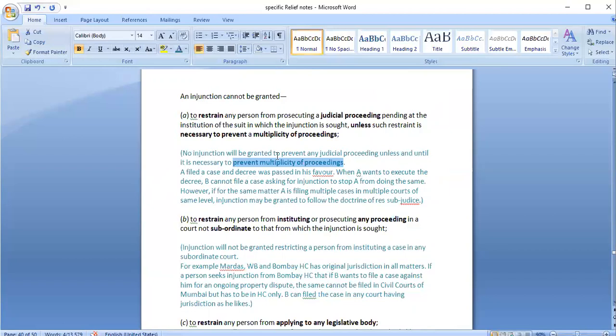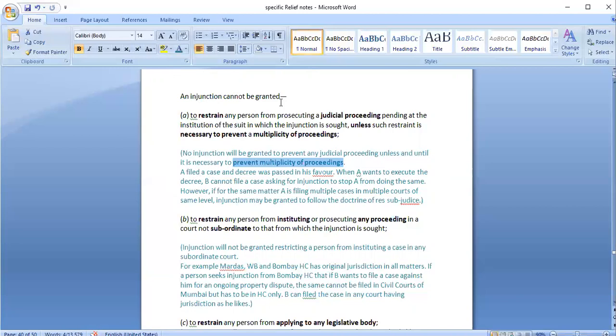In that case, B does not have a right to file such a case, because he is trying to prevent a person from prosecuting a judicial proceeding that is pending. The decree was in favor of A. If he wants to execute it, B cannot get an injunction that A should not go and execute that decree. Why? Because it would be hampering the judicial process. So in such cases, an injunction will not be granted by the court.